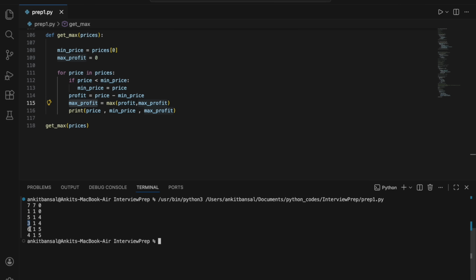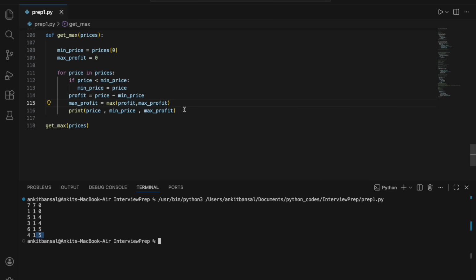Now next is 6. Is it less than my minimum price? No. So my minimum price stays. But now my profit will be 6 minus 1, 5. Right? Which means now I will update my profit to 5. Earlier it was 4, so max of 4 comma 5 will get me 5, right? So at every step I'm keeping track of minimum, at what point I could have bought the stock, and I'm keeping track of profit as well, that if I sell today as per the minimum price, how much profit I could have got, right? And in the end I will return this.